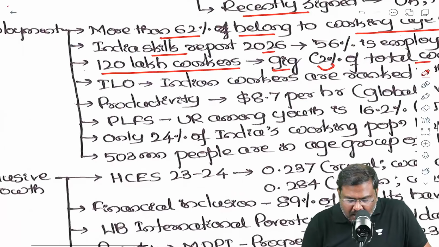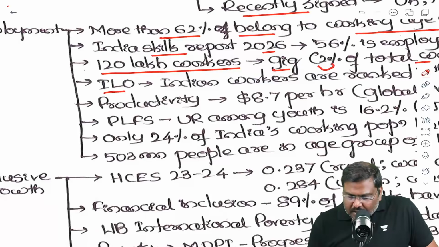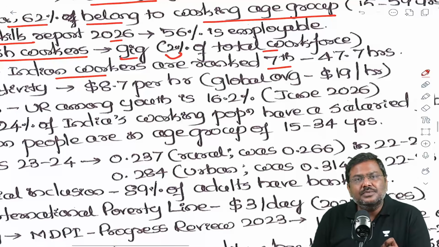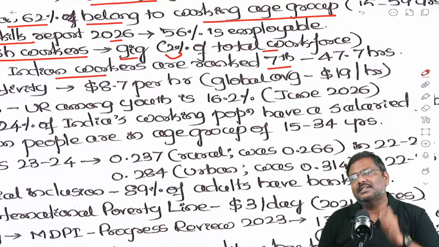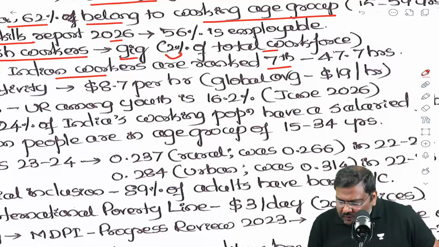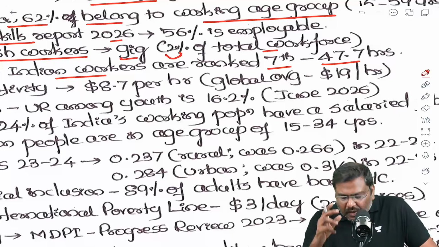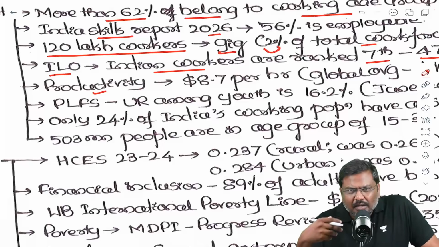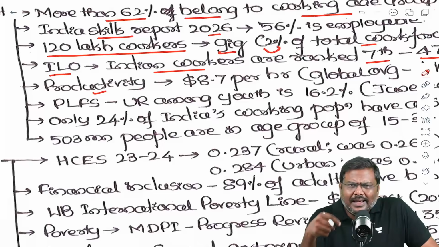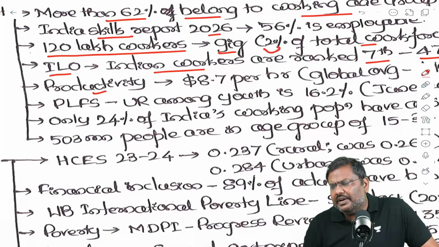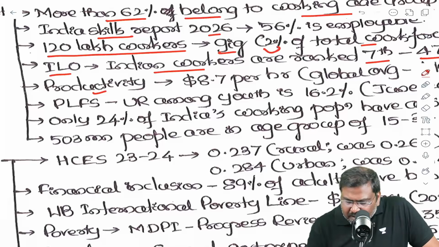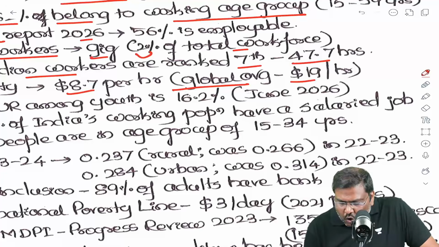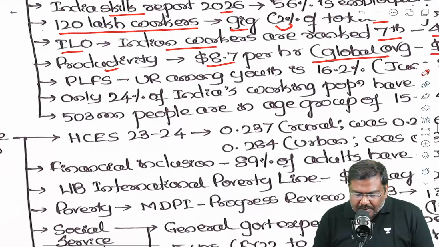According to International Labour Organization, Indian workers are ranked 7th globally in terms of number of working hours per week. In case of India, the number of working hours are 47.7 hours. Now, in terms of productivity, if there is a debate on increasing number of working hours versus productivity, the productivity of Indian workers is $8.7 per hour. Globally, it is $19 per hour.